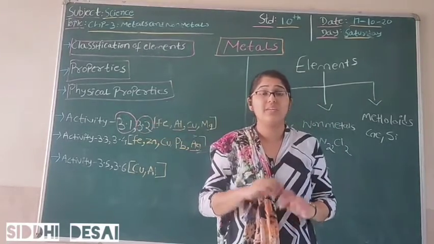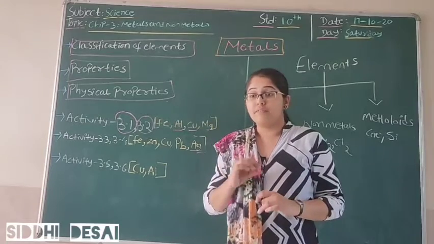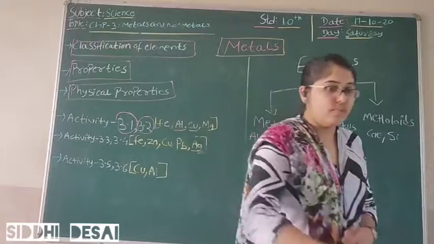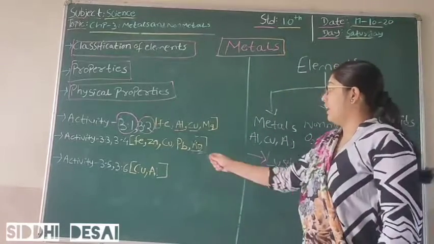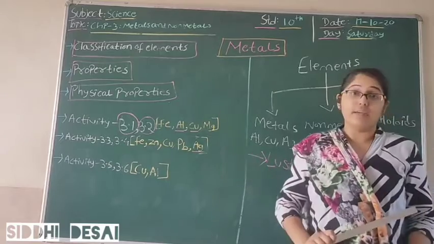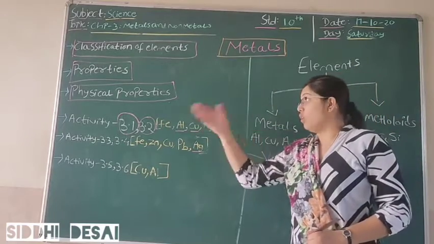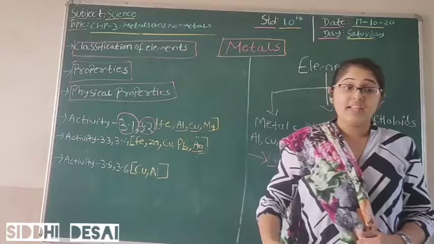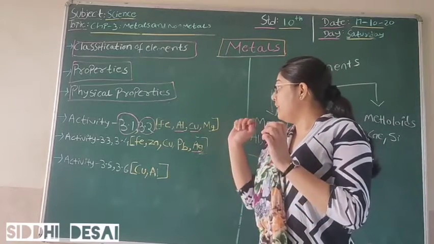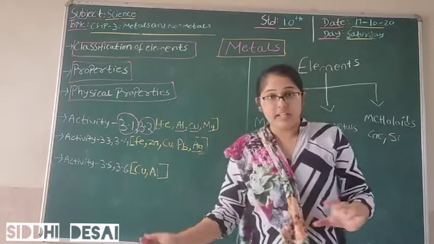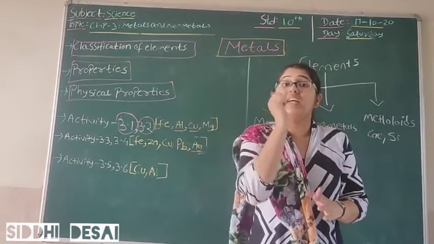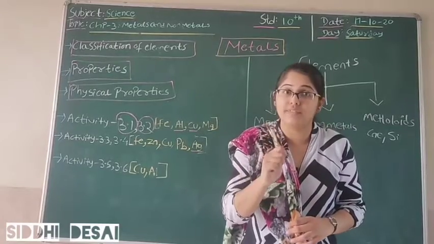Now what we are going to do in activity 3.2, we are going to take metals. Which metals? We are going to take iron, aluminium, copper, magnesium again. Now we are going to take all of these elements, we'll observe them properly. Now, we'll take a knife, a sharp knife.